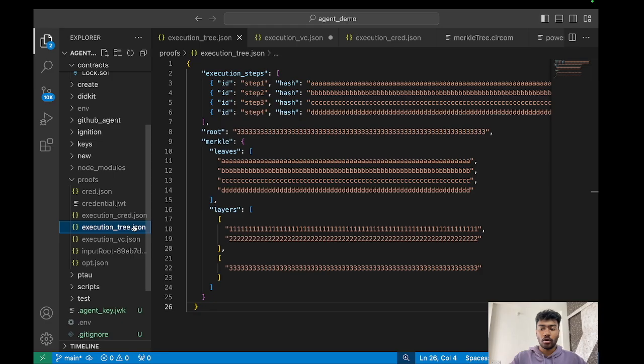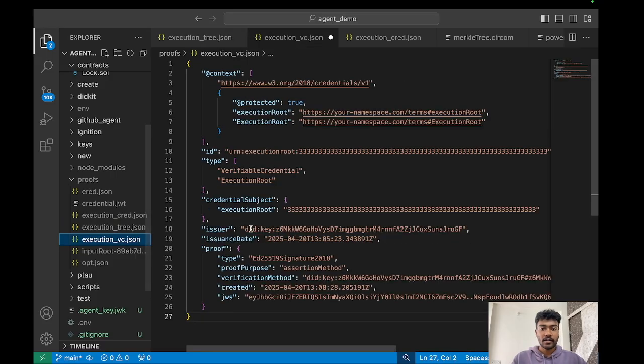Next is the execution logging. As you can see, this is the execution tree that we have collected. As the AI agent runs, every prompt and call and LLM response chunk is timestamped, hashed, and appended as a leaf in the execution_tree.json, which is on the screen. Our framework's response handler emits these JSON events, so you capture a full ordered audit trail of the off-chain computation. And this is the verifiable credential file.